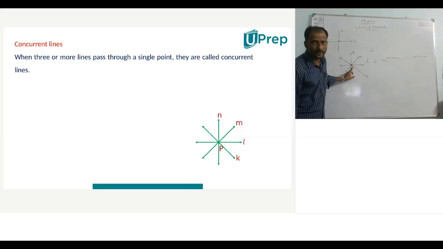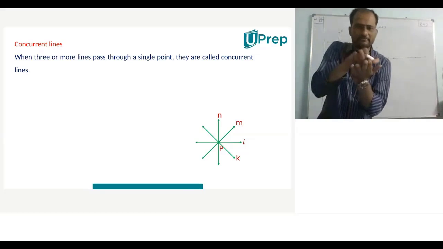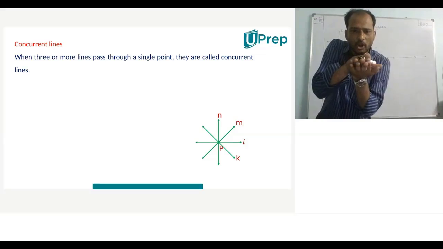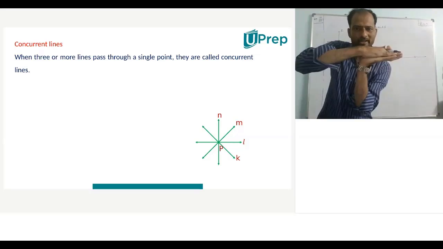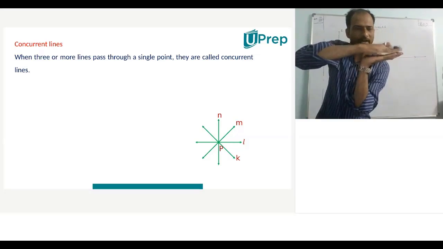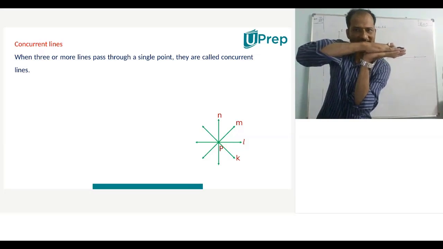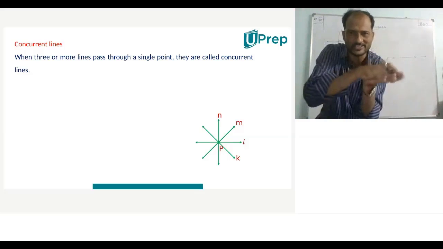Sir, so there is a difference between coincident and concurrent. Yes, obviously. Why? Because coincident means one line lies on the other line. They do not have any gap between them. So they exactly lie on each other. So basically the same lines, they are coincident lines.